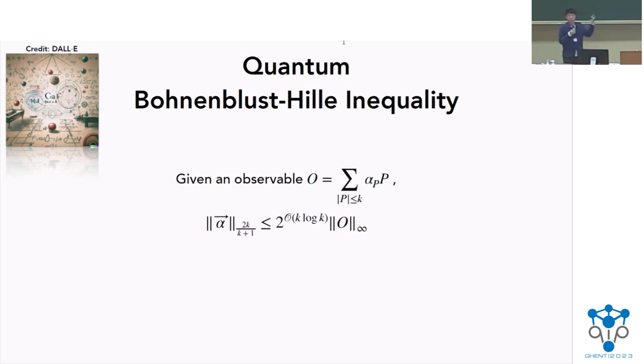And how to think about this norm: essentially, if you plug in k equal to 1, then this is just a 1 norm. And if you plug in, say, k that's a small value, then it would start to go closer and closer to 2, but it would always be less than 2. So it's essentially a norm between 1 and 2. And that's quite important, that it's actually less than 2. So now the right-hand side, since we're going to pick k to be some small value, 2 to the order of k log k is not going to be too large. And this is essentially just bounded by the spectral norm of O, which usually is also upper bounded by some constant.